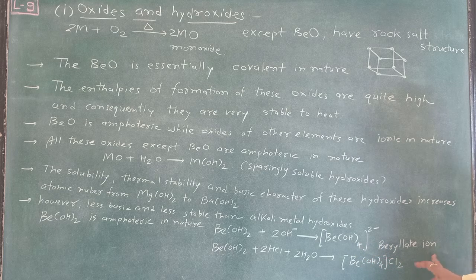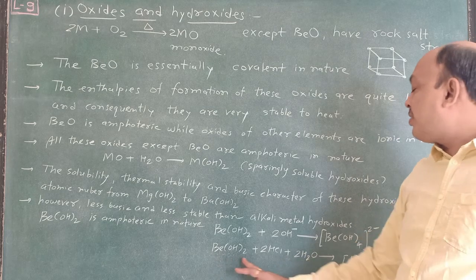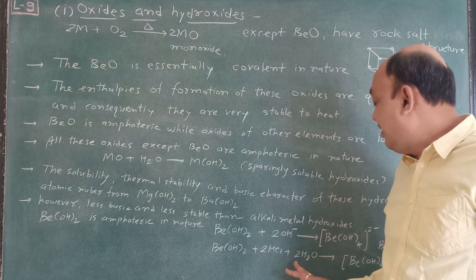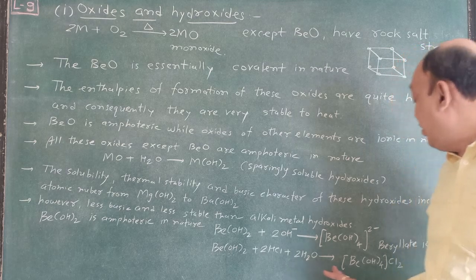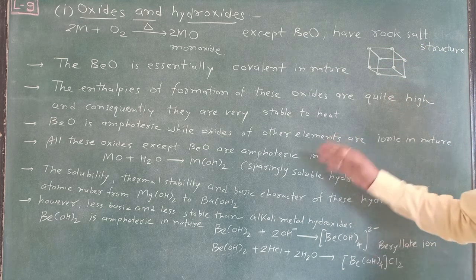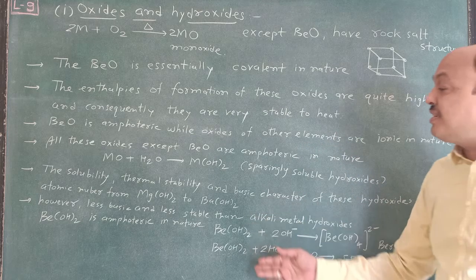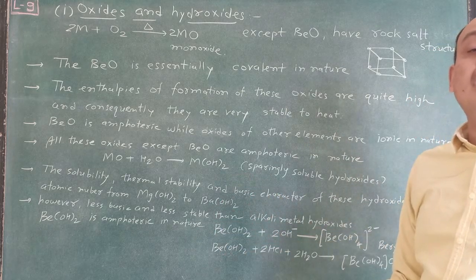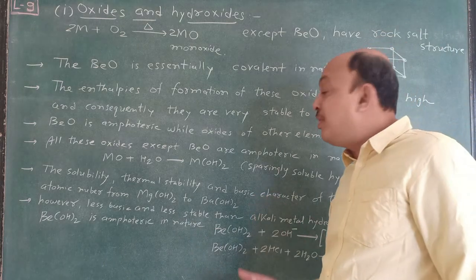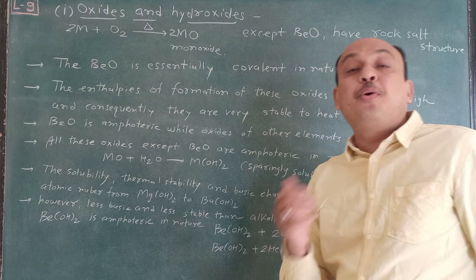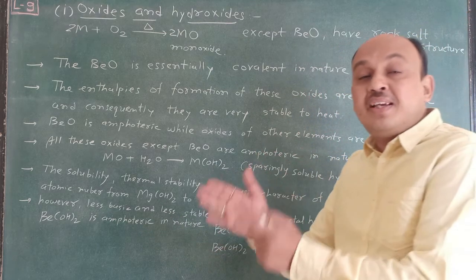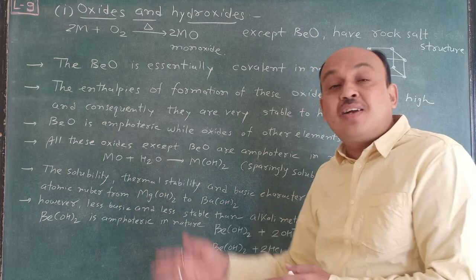In the same way, beryllium hydroxide reacts with hydrochloric acid, which is an acid, in the presence of 2 moles of water, and gives [Be(OH)4]Cl2, a complex. This Be(OH)2 shows dual reaction: it reacts with acid as well as with base. That's why it is known as amphoteric. This word is very important. Make a list of amphoteric, basic and acidic oxides or hydroxides.